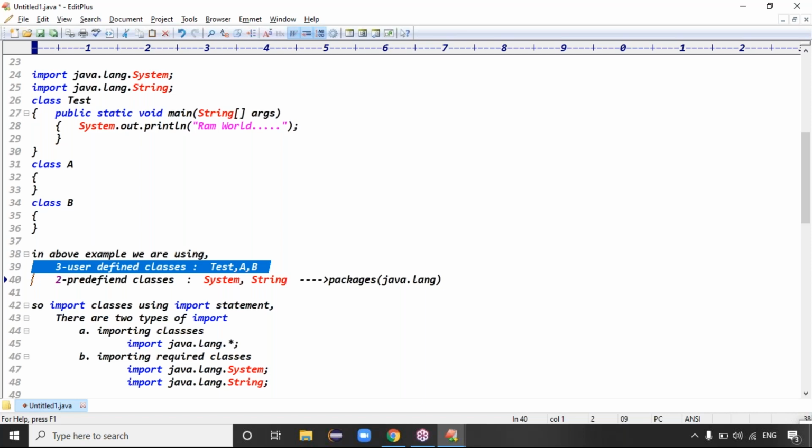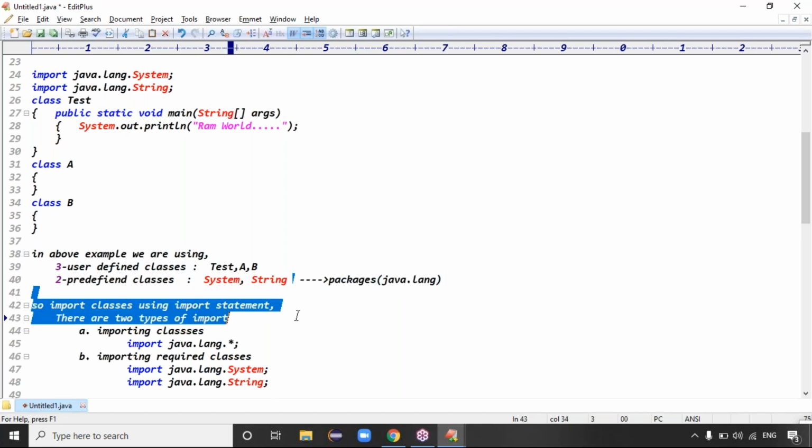Then we have to import that package, right? Using what? Import statement. Exactly, guys. Here I'm using two predefined classes, the System and String classes, which belong to the java.lang package. Then we have to import the classes using the import statement.